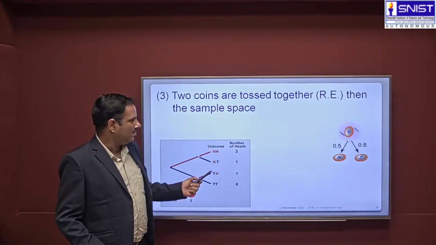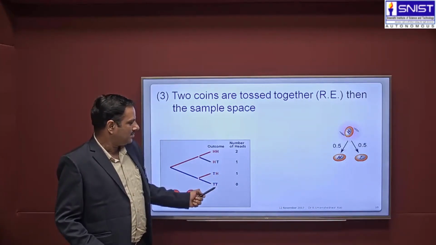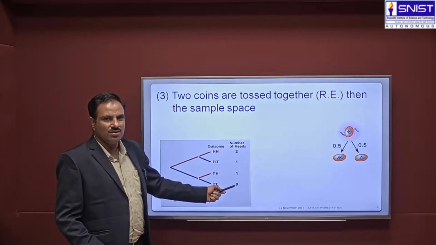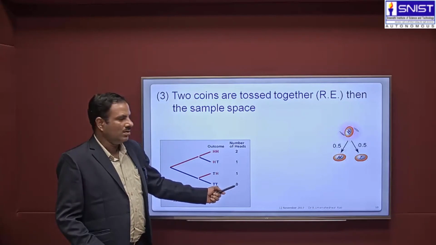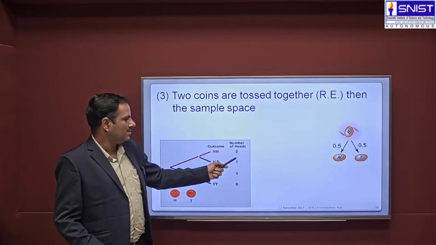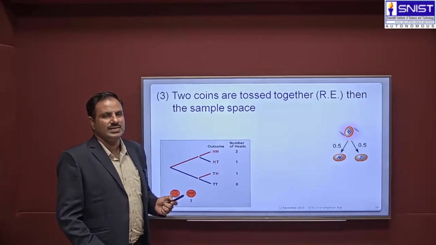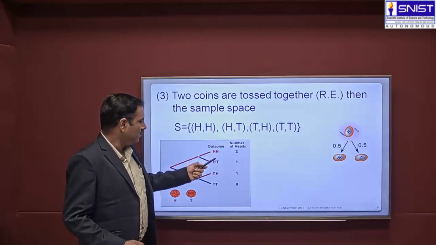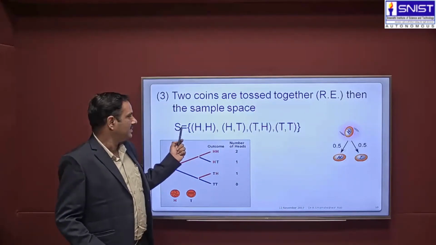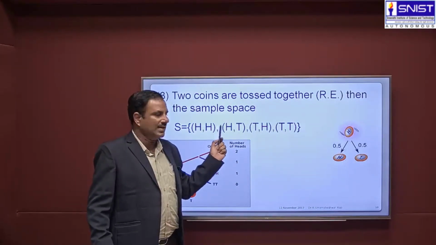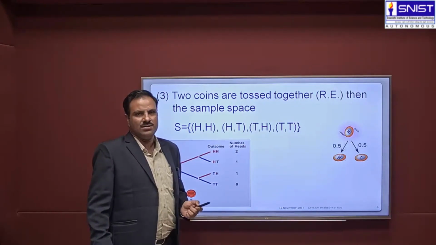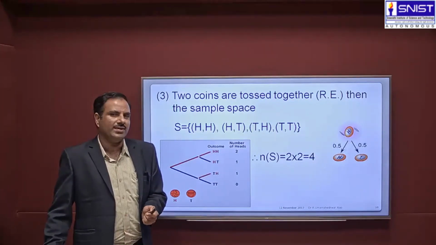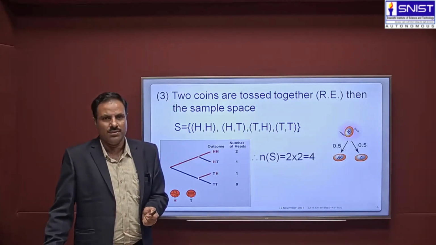If you want to give the number of heads, in the outcome where both show tails the number of heads is 0, here 1 head occurs, and here 1 head occurs, and the first one has 2 heads. Therefore, the sample space consists of these 4 elements. So the sample space S is equal to HH, HT, TH, TT. The number of elements in the sample space is 2 square, that is 2 into 2, which is equal to 4.